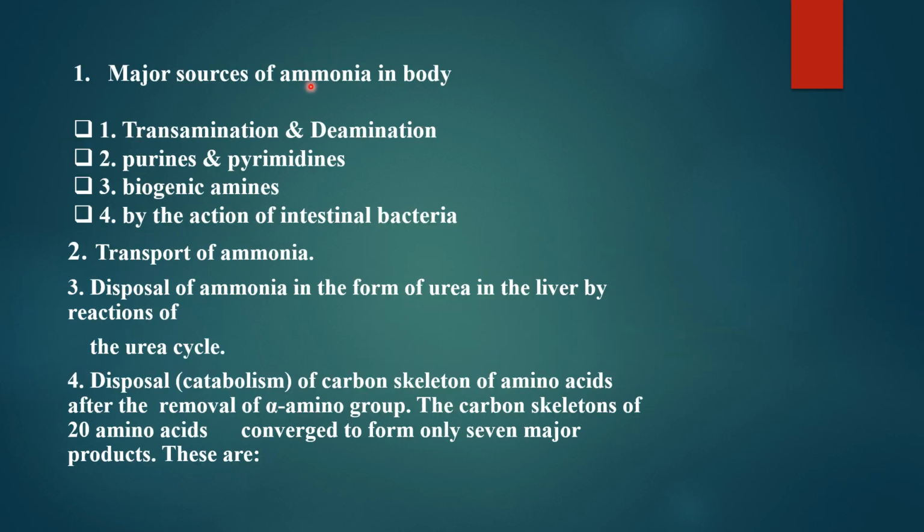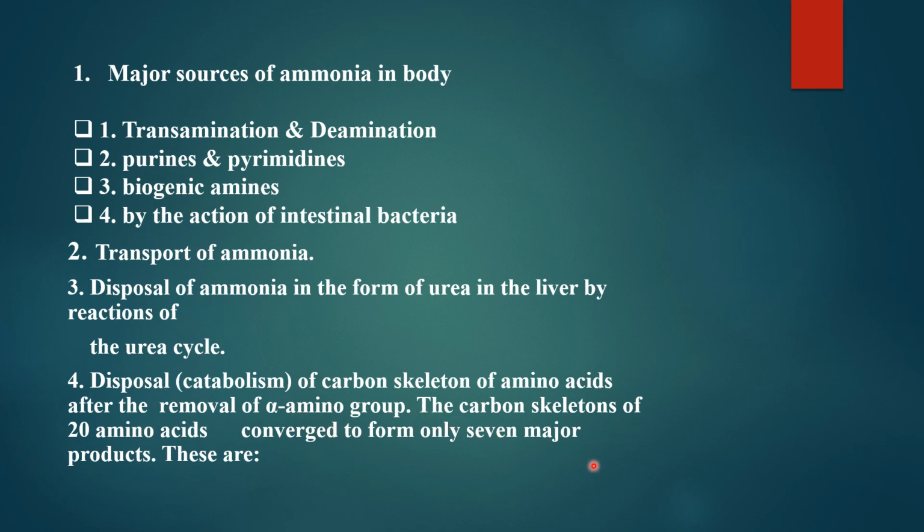So major sources of ammonia have already been discussed. Transportation of ammonia happens in the form of glutamine. It is the major temporary storage as well as the transporting form of ammonia. Then disposal of ammonia in the form of urea in the liver by the reactions of the urea cycle, which we will discuss later on. Then disposal of the carbon skeleton of amino acids after the removal of the alpha amino group.